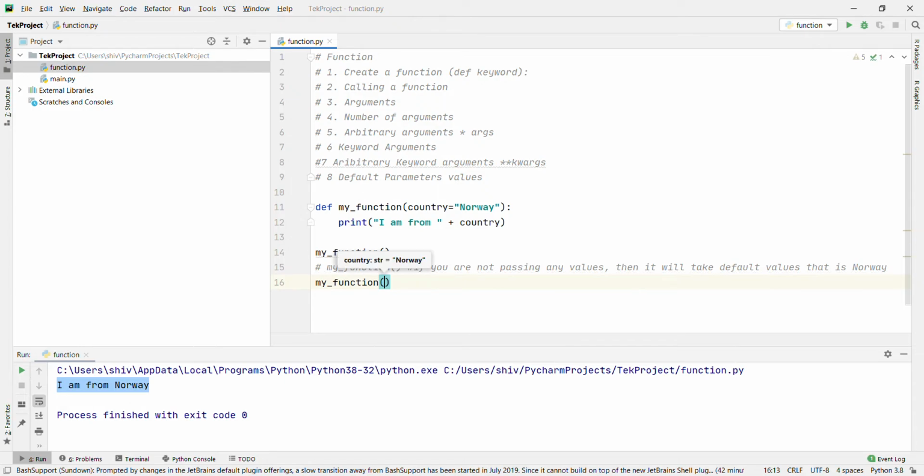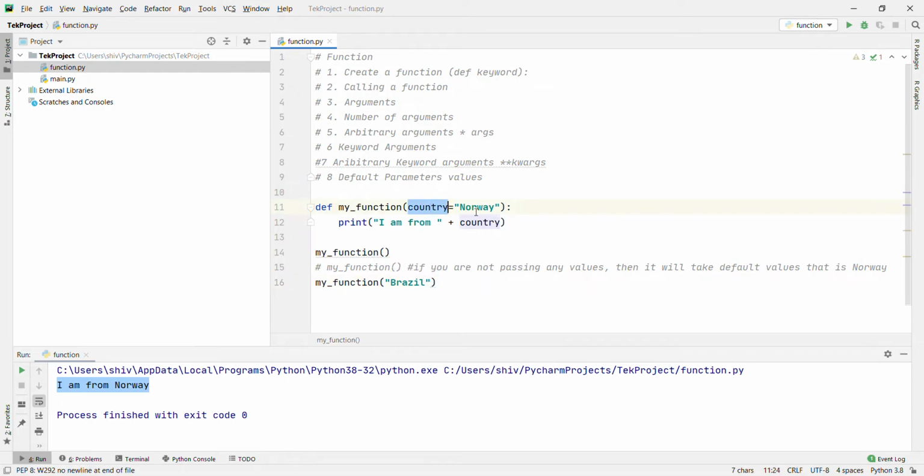My function, passing Brazil. What will happen here? Because if I am not going to pass anything here in the first example, then it will take normal. But if you are going to pass the value in the function, then it will take the values. Now the country is here Brazil. The second one, country equal to Brazil. Okay, now what it will print? First, I am from Norway using this one, and second one, I am from Brazil.